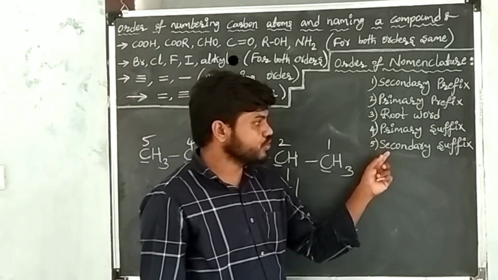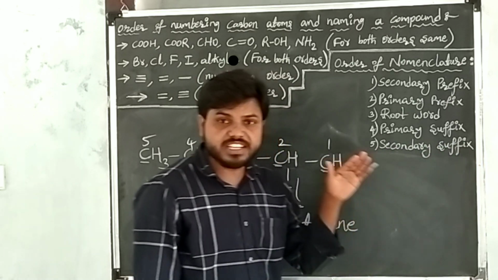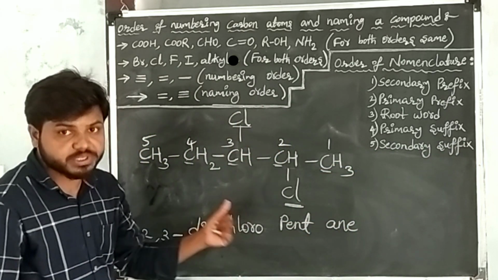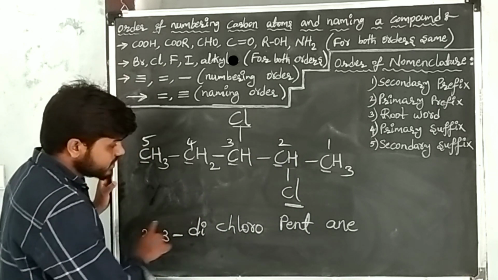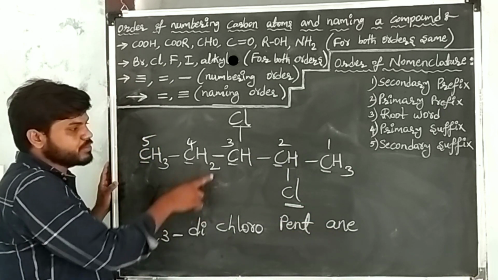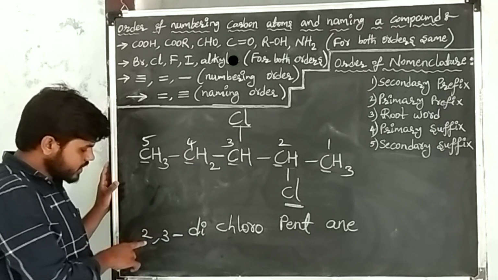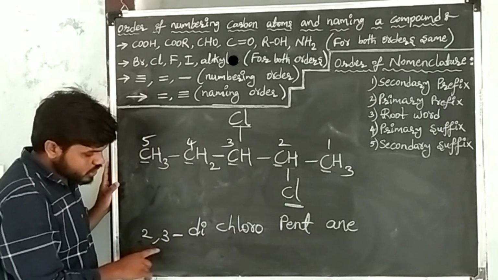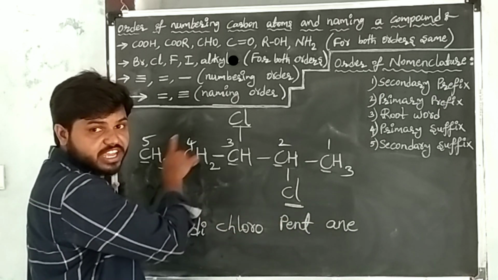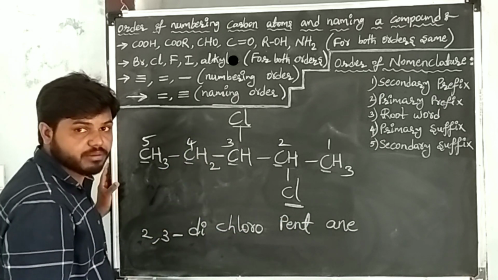After writing the suffix, go to the secondary suffix. Secondary suffixes are functional groups. The functional groups are not present in the given carbon compound. So this is our required IUPAC name, that is 2,3-dichloropentane. 2,3-dichloropentane is the IUPAC name of the given carbon compound.